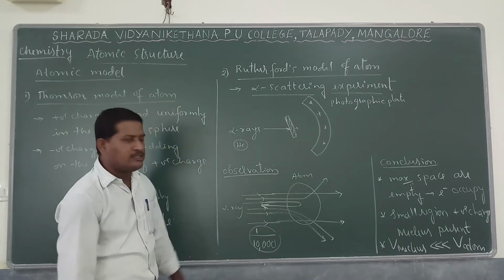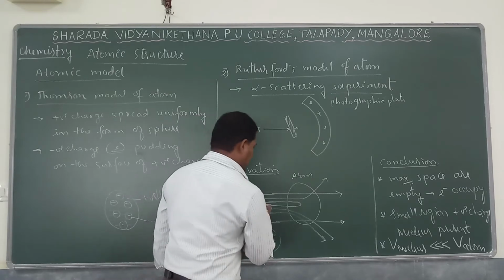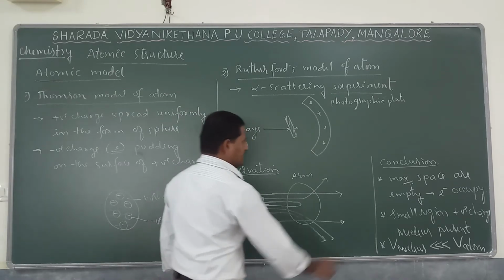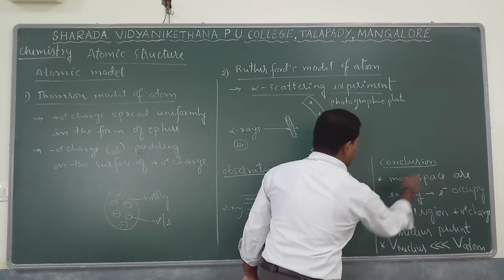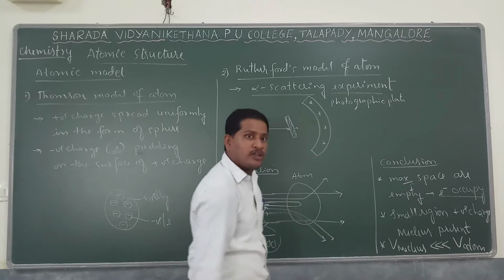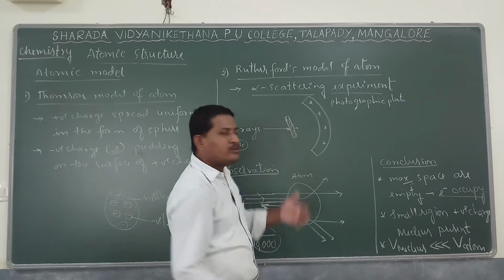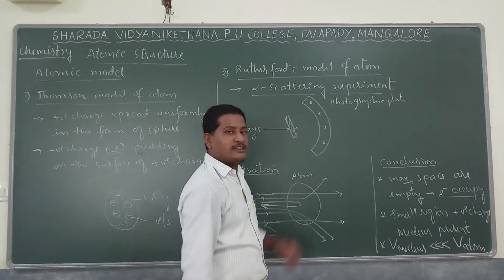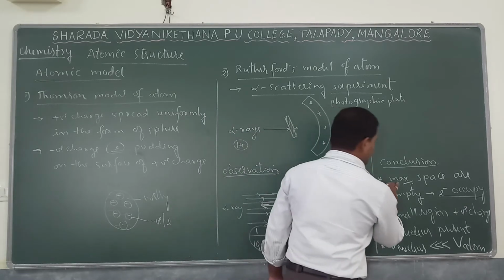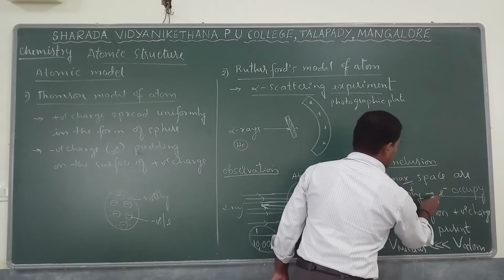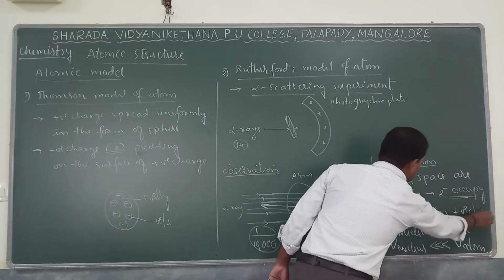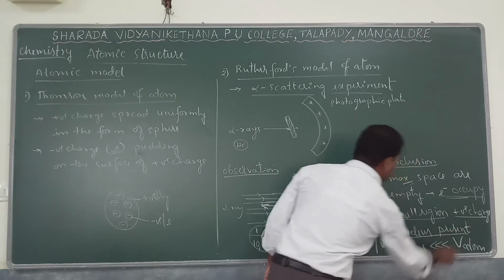That is the observation. From it he concluded that the maximum space in an atom is empty, where electrons may occupy, because the helium nucleus is a positively charged beam of radiation. The smaller region is a positive charge region where the nucleus is present.